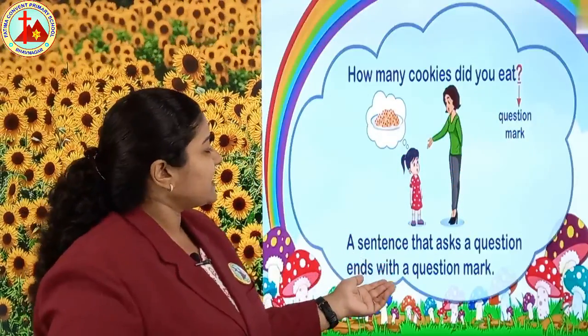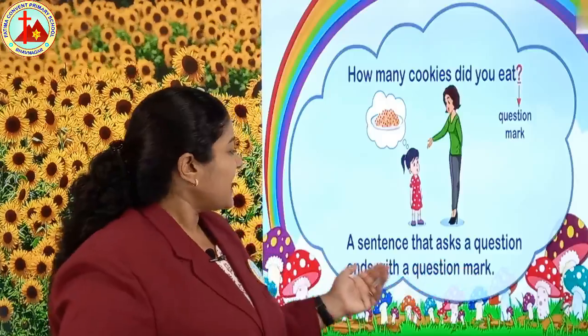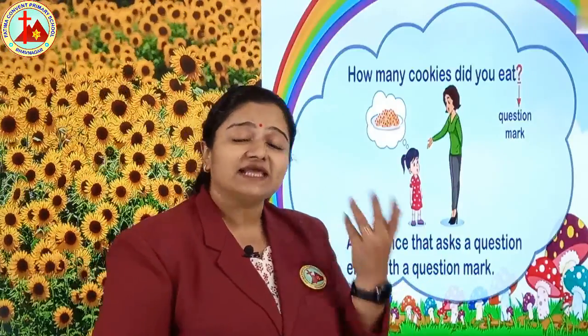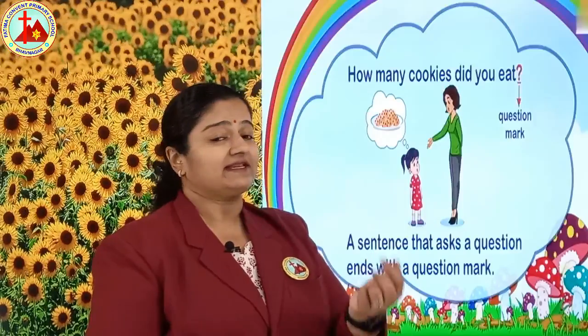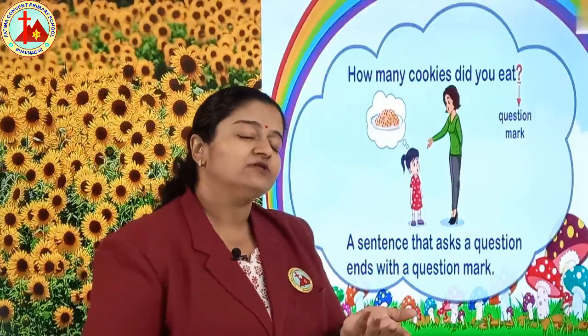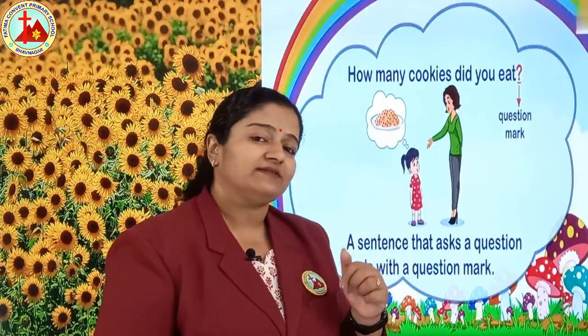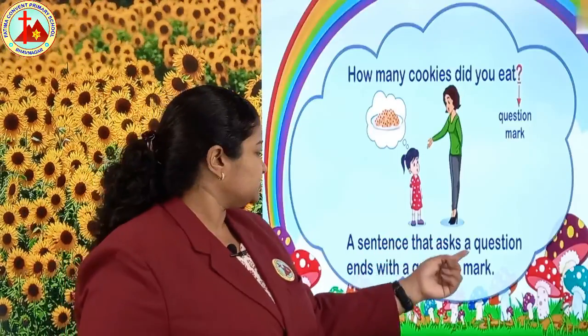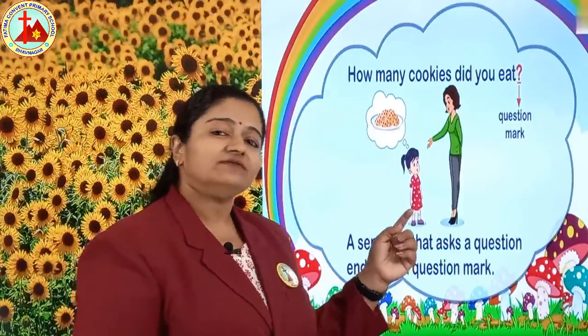A sentence that asks a question ends with the question mark. Okay, if you are asking anything to anyone, that time you have to put the question mark. If anyone asks others, that time also you have to put a question mark. Yes, so a sentence that asks a question ends with a question mark.